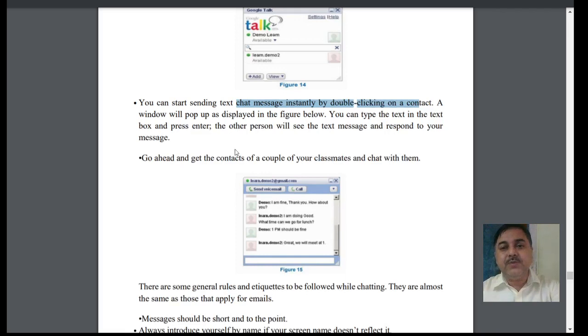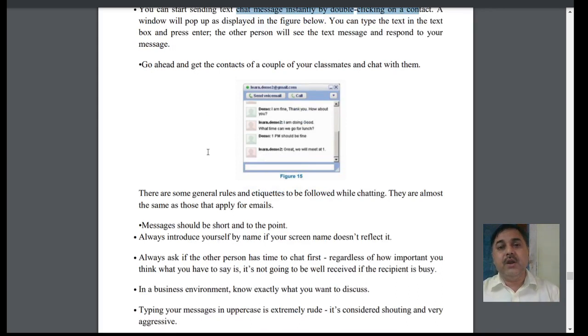All these particular things that we have, we are constructing those patterns. As we construct them, we make the contacts for different types of work, like a couple of classmates that you want to chat with.